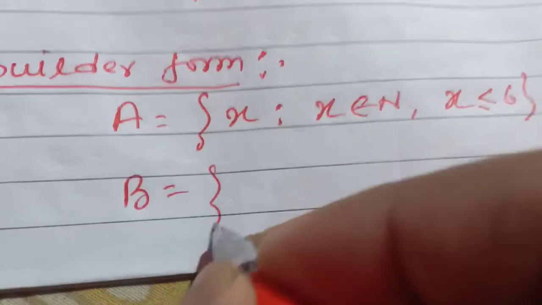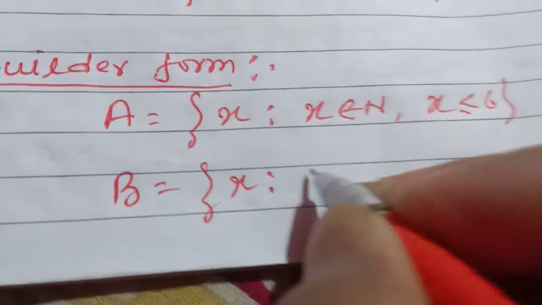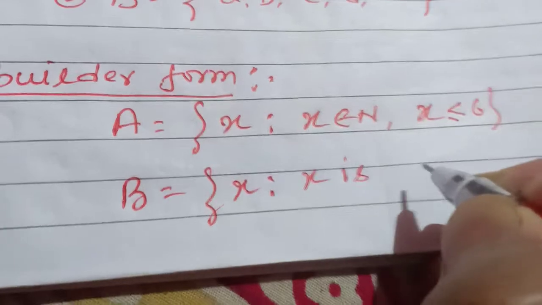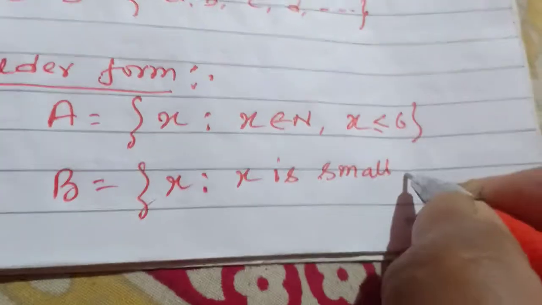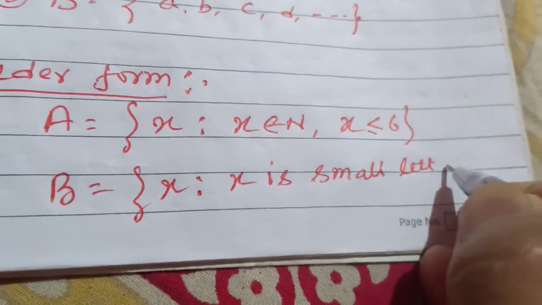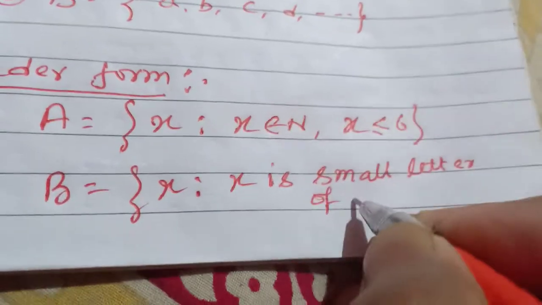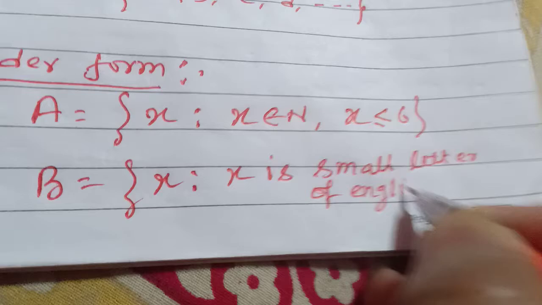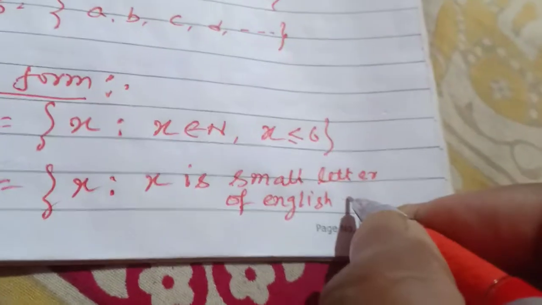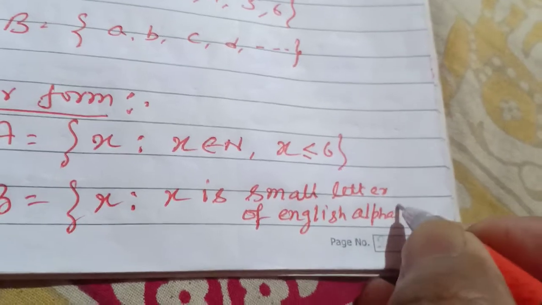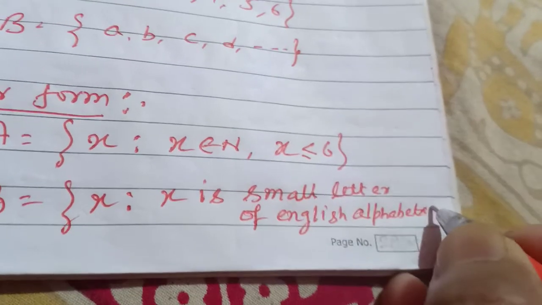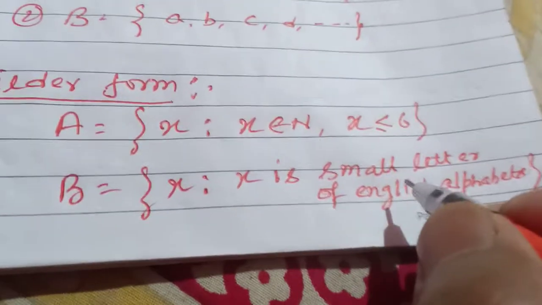B = {x such that x is a small letter of the English alphabet}. That is the property of the set.